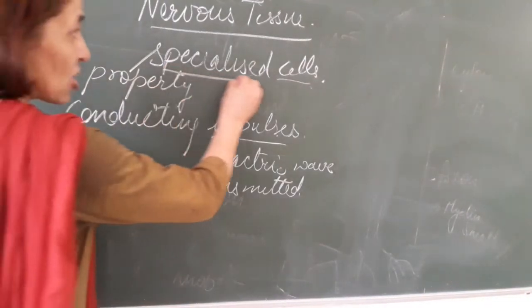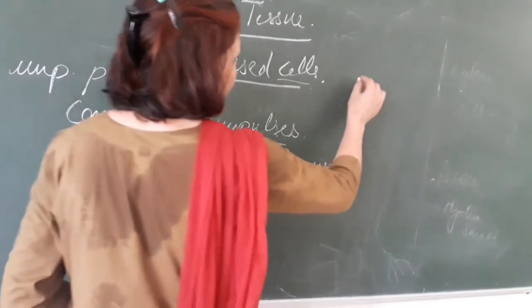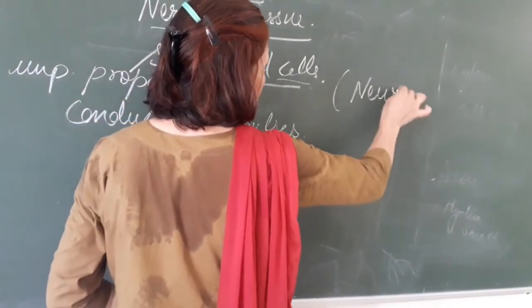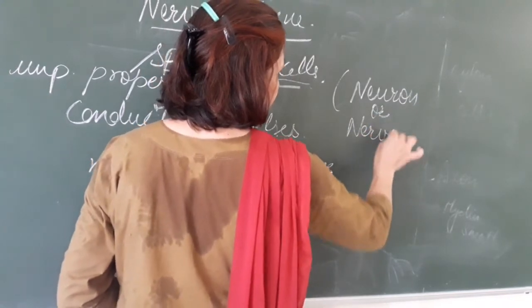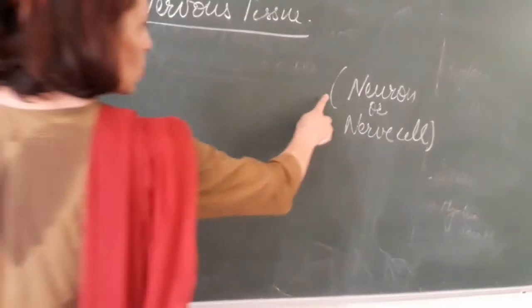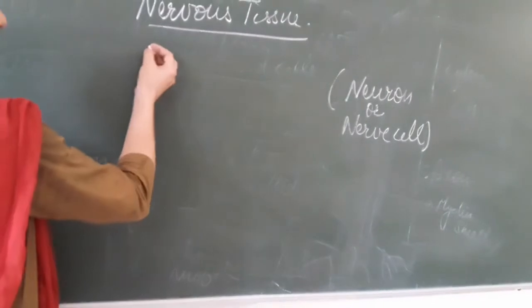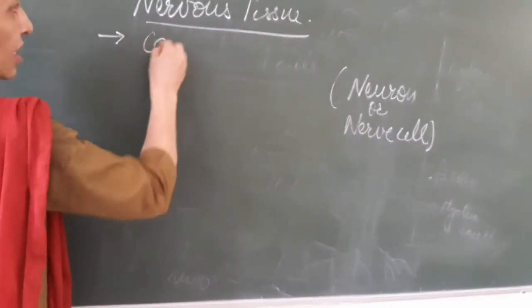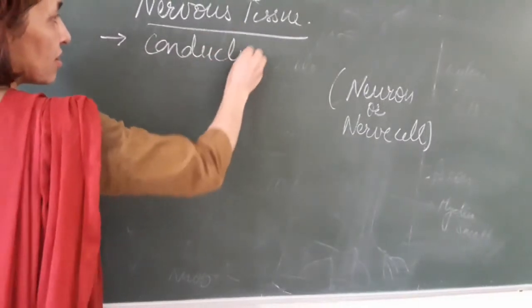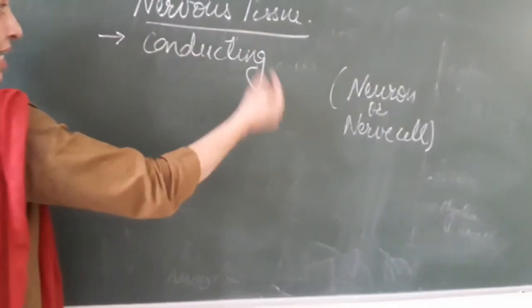And these specialized cells are named as neuron, or you can call it the nerve cell. This neuron or the nerve cell has a few important properties. One, it is conducting in nature. It means they carry messages.